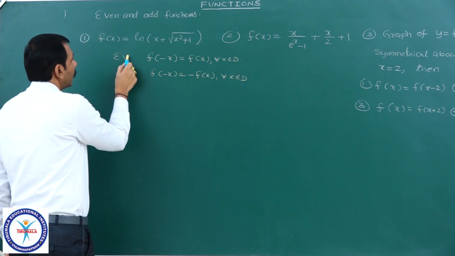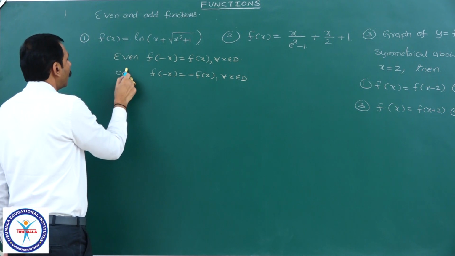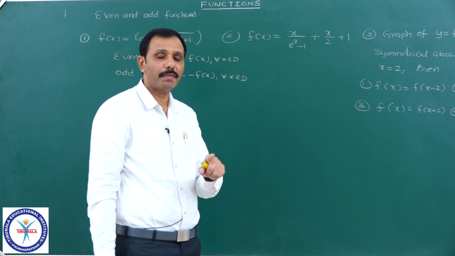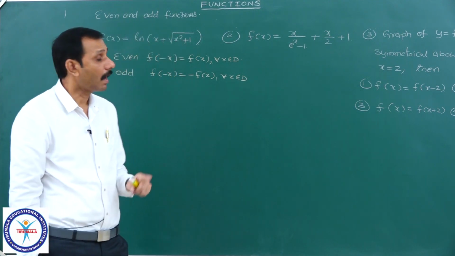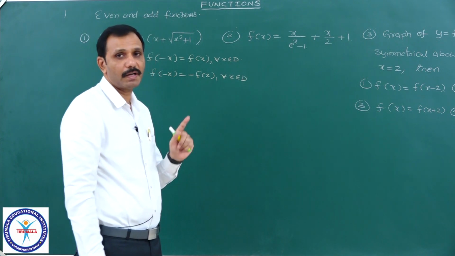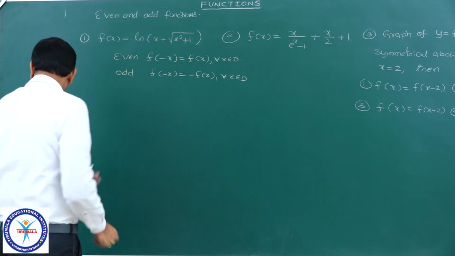And you know, an even function is symmetric about the y-axis, an odd function is symmetric in diametrically opposite quadrants. Okay, we will see this one.